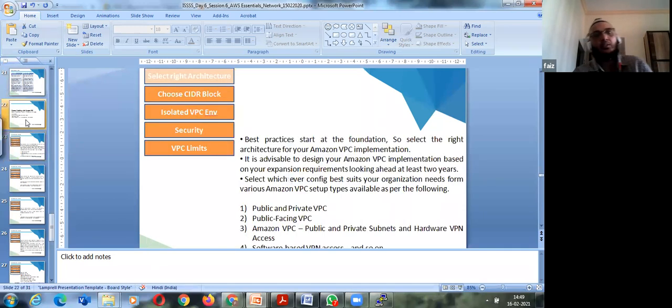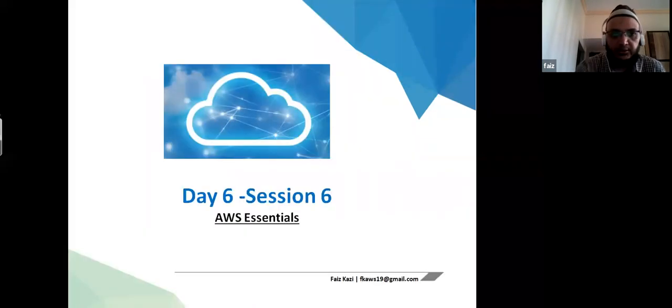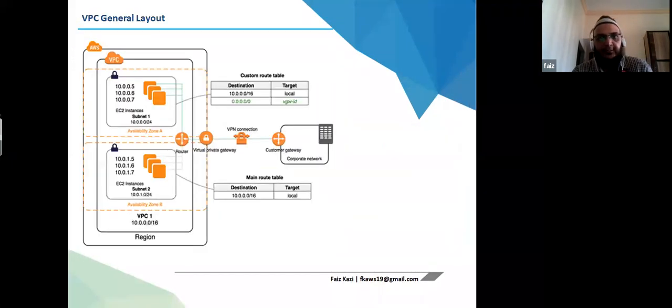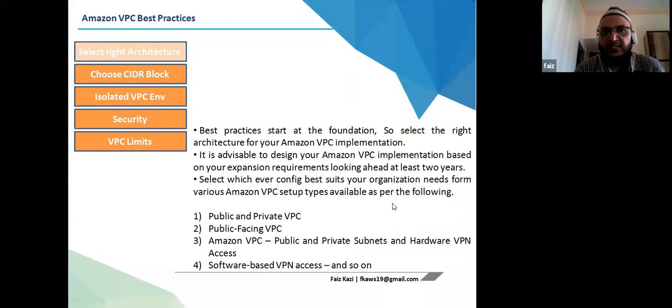Okay. So there are some best practices to use VPC also. One of the best practices is to select the right architecture. Best practices start at the foundation level. So select the right architecture.